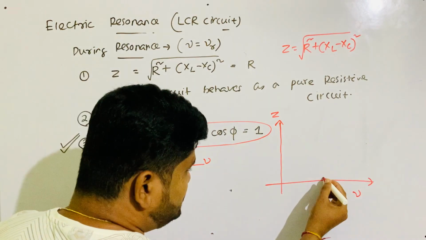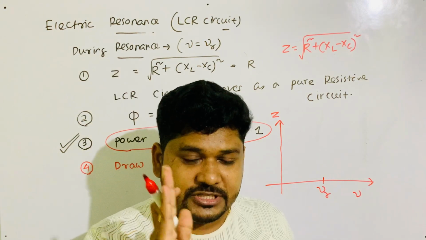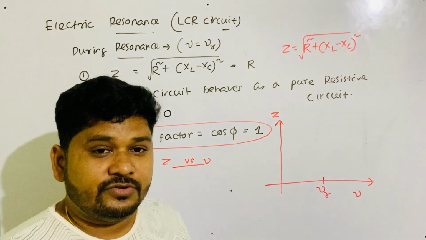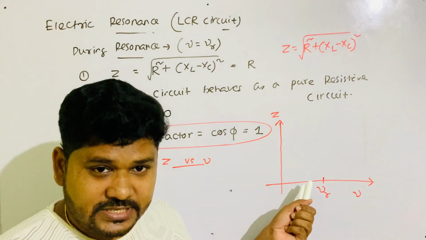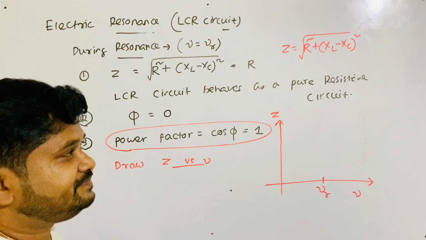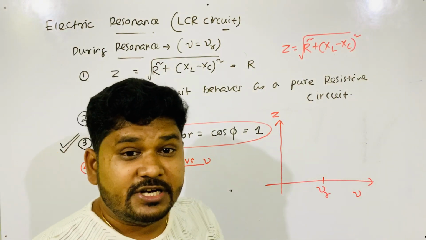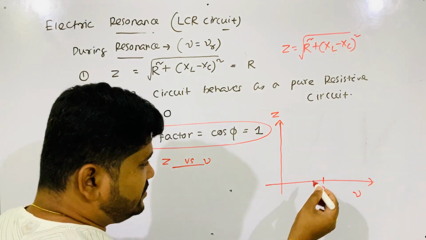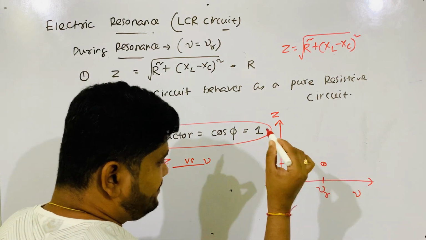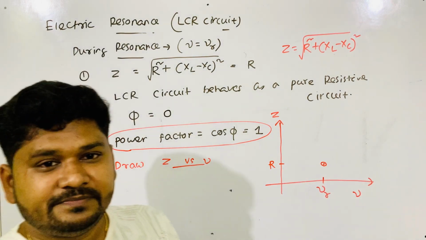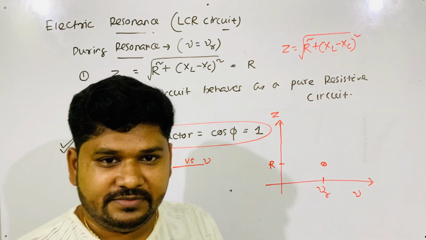So when nu is equal to nu R, I am marking a point at which frequency resonance happens. Here nu R is the source frequency for which resonance happens. When nu is equal to nu R, XL and XC cancel. What is the value of Z? The value of Z is equal to R. One value R you take. This is the point. We now get one point for our graph.